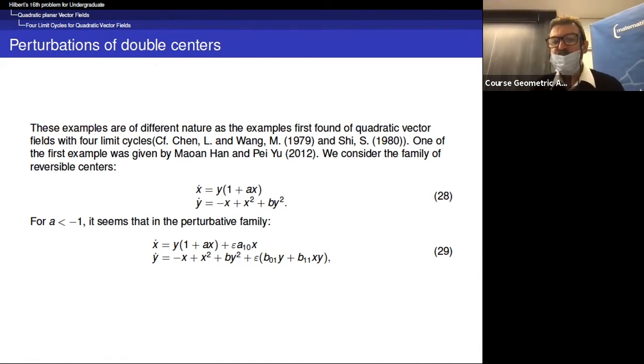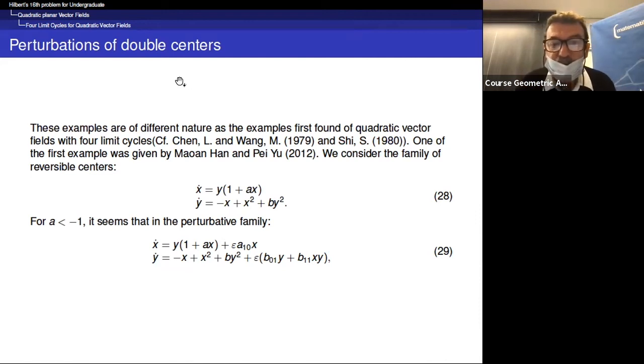One important question that I would like to investigate a little bit more is the possibility to find, for perturbation of a double center for quadratic vector fields, the famous number of 4 limit cycles.